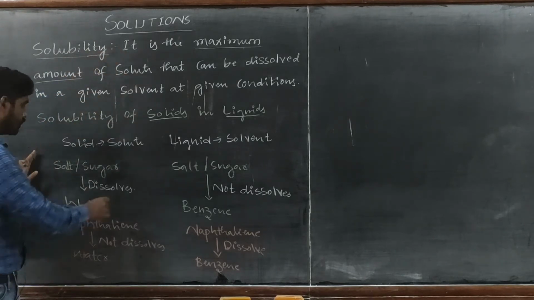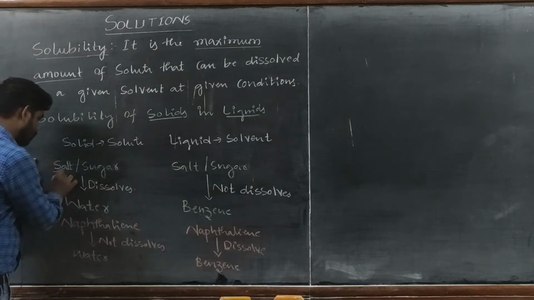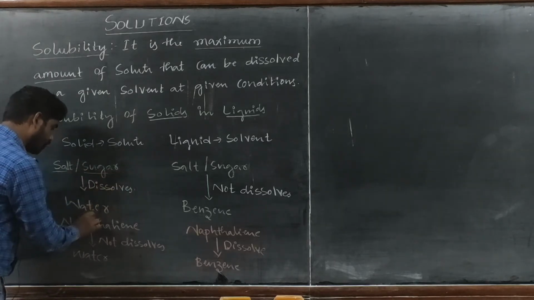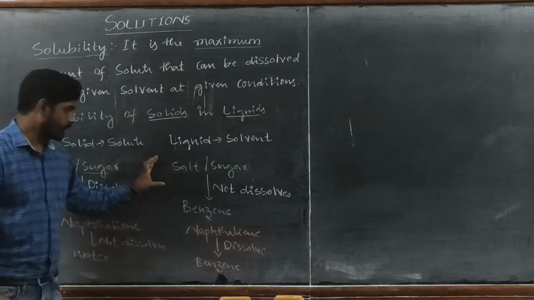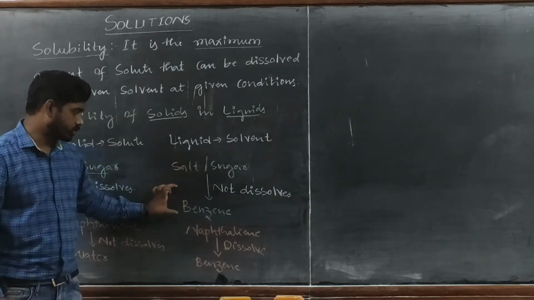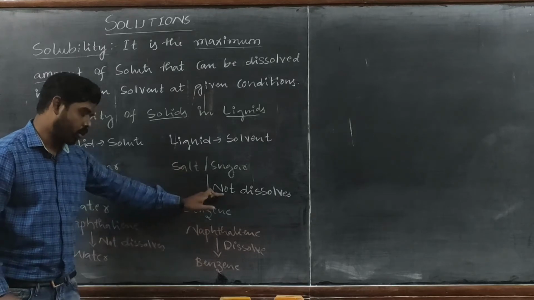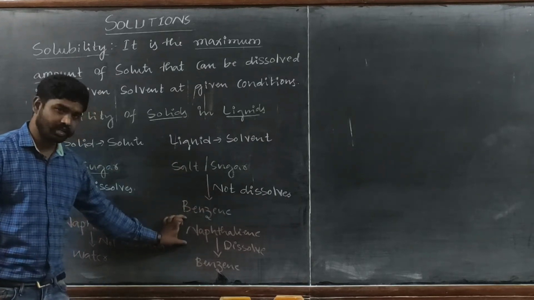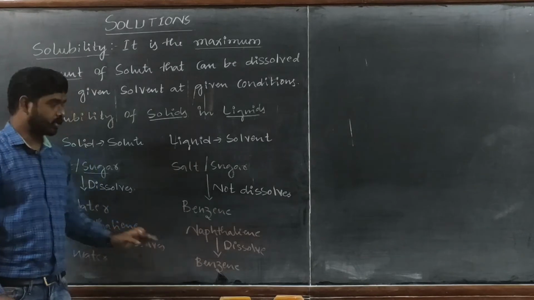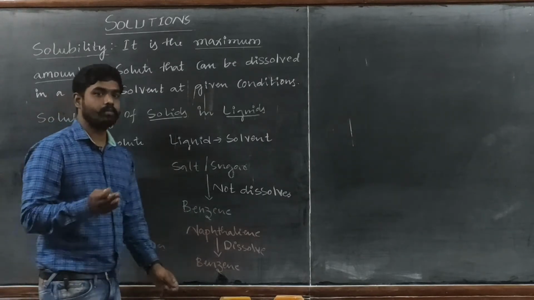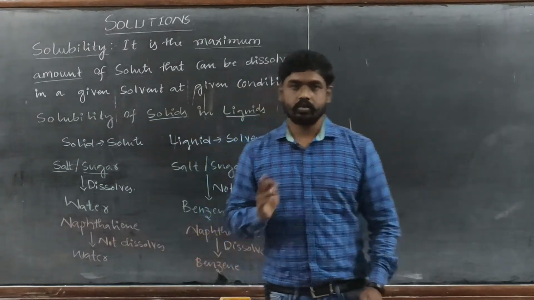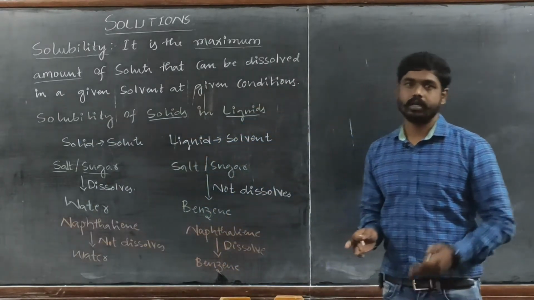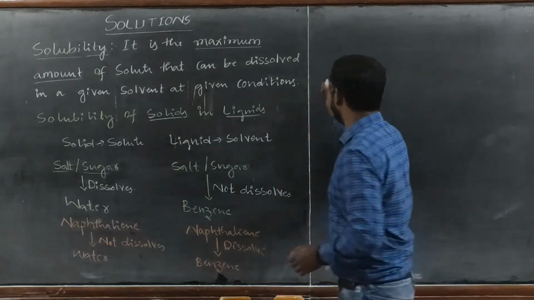Now, first let us consider this condition. Salt or sugar will dissolve in water, whereas naphthalene will not dissolve in water. Salt or sugar will not be dissolved in benzene, whereas naphthalene can be dissolved in benzene. So it means that if the intermolecular particles have similar properties, then those solutes can be easily dissolved in the given solvent.